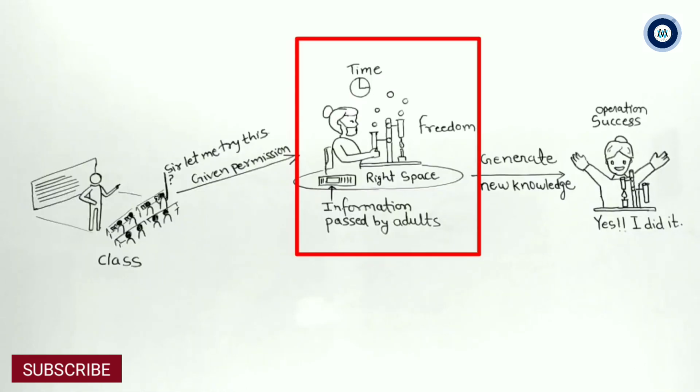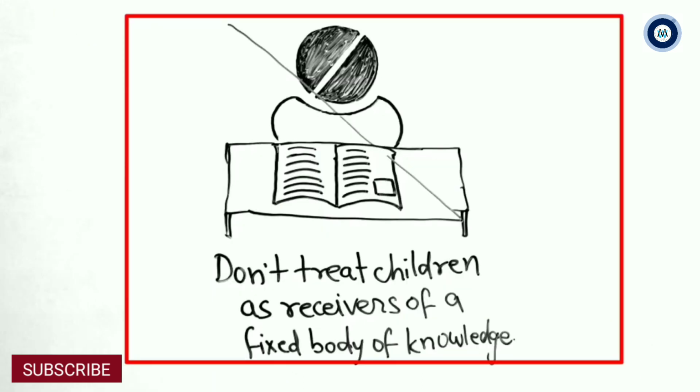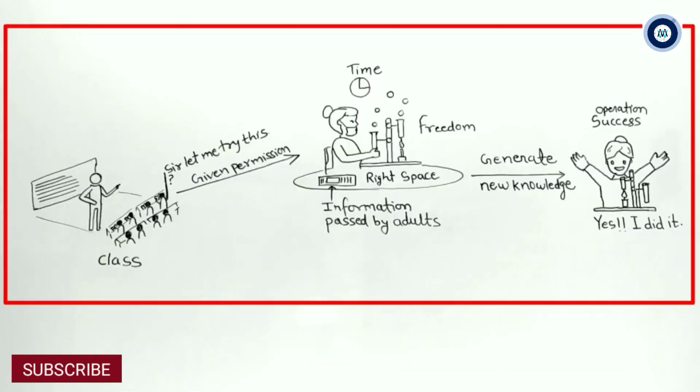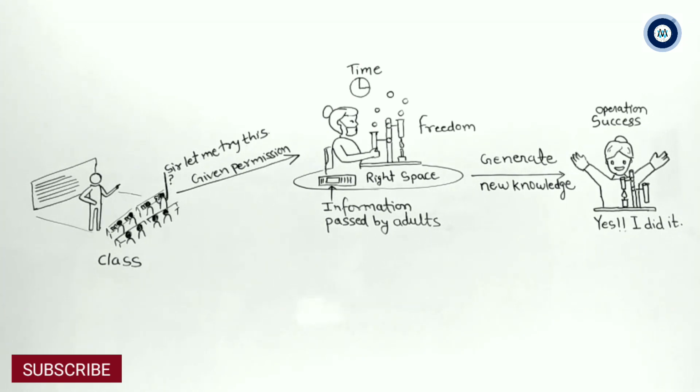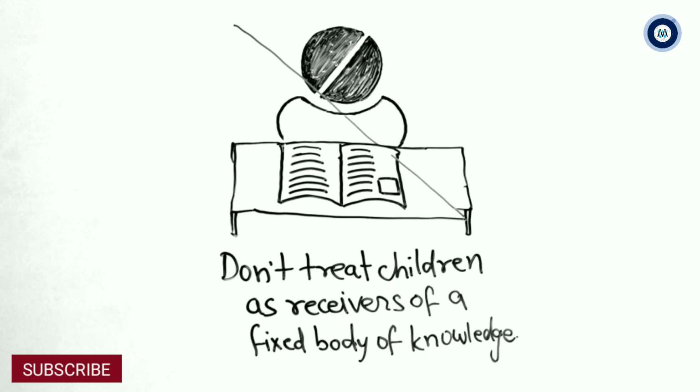Okay, to develop creativity and initiative, it is very important that we consider children as full participants in the learning process and stop treating them as customers of prescribed limited textbooks and knowledge doses, right? Including creativity and initiative is possible if we treat children as full participants in learning, not as receivers of a fixed body of knowledge. Okay, all these objectives demand considerable changes in the daily life and working style of the school.